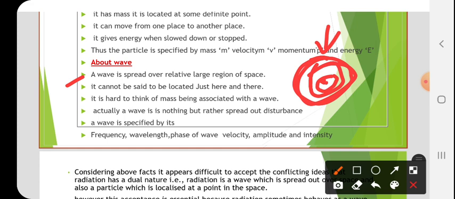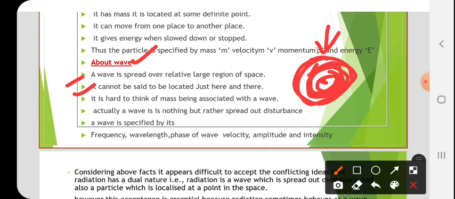So before dropping the stone, the water is silent. When the stone is dropped, a disturbance in the water is created. That disturbance in the water is called a wave, right? Like this. So what happens, it occupies the space, right? A wave always occupies space.